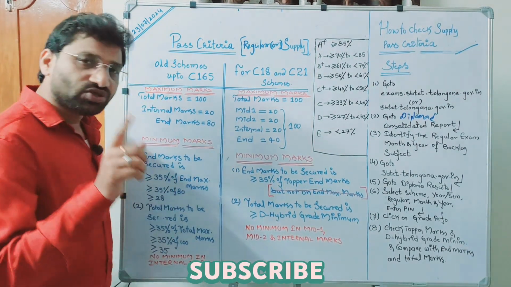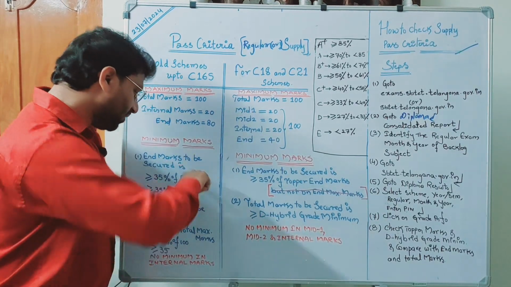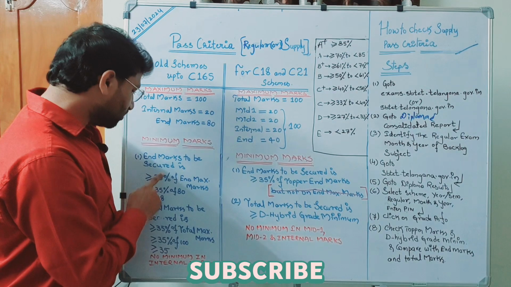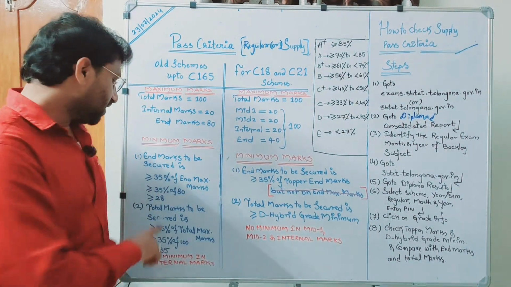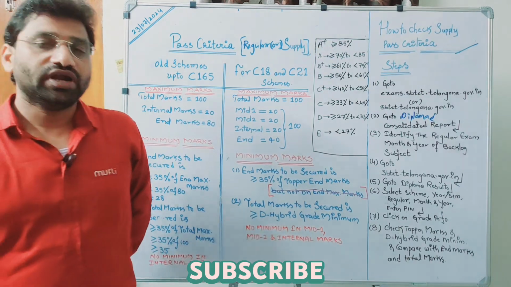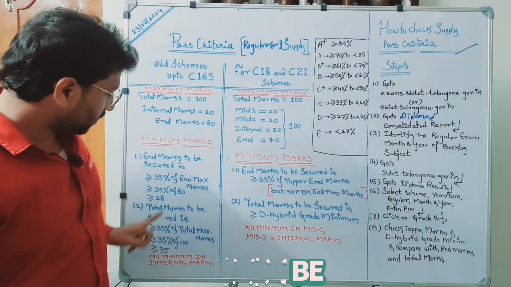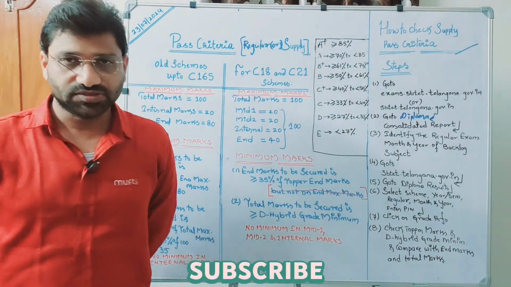For 80, how many marks you have to get? Greater than or equal to 35% of end maximum. What is end maximum? 80 only. So greater than or equal to 35% of 80, that is nothing but 28. That means the first condition to declare that you are passed is, out of 80, you must get more than or equal to 28 marks.